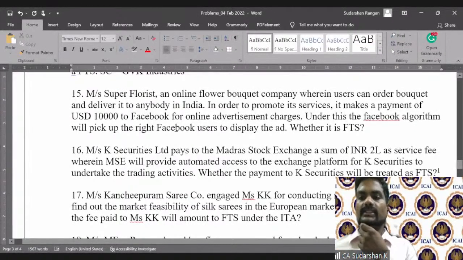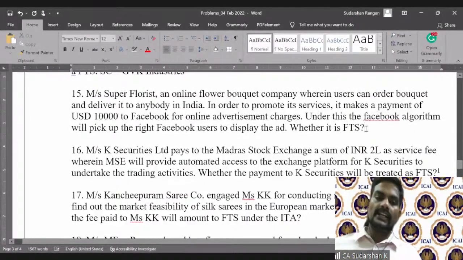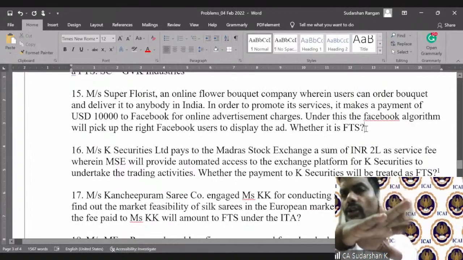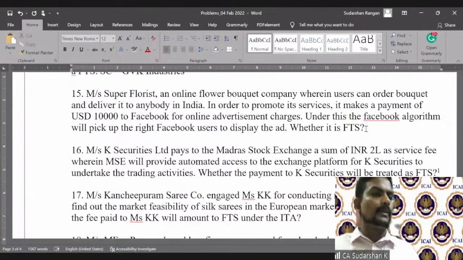Now let's move to question number 15. Messrs. Super Florist, an online flower bouquet company, wherein users can order a bouquet and deliver it to anybody in India. In order to promote its services, it makes a payment of USD 10,000 to Facebook for online advertisement charges. Under this, the Facebook algorithm will pick up the right Facebook users to display the ad. Whether it is fees for technical services? This also has an impact on equalization levy, but just keep it in the back of your mind.